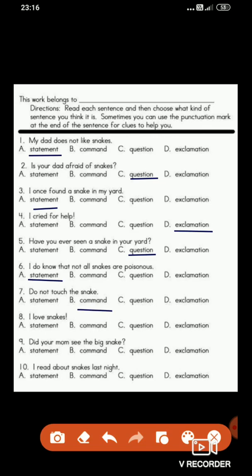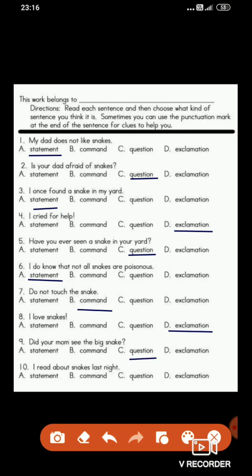Next, eighth one: I love snakes! At the end an exclamation mark is put. So which sentence is this? Yes, exclamation. Next, ninth one. Did your mom see the big snake? Which kind of sentence is this? Yeah, this is a question because the question is asked and it is ended by the question mark.